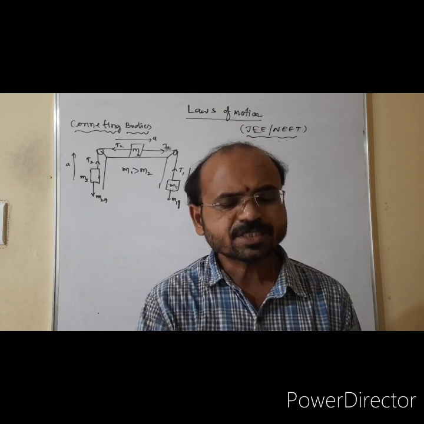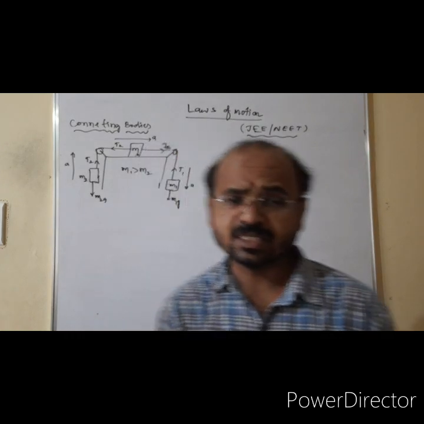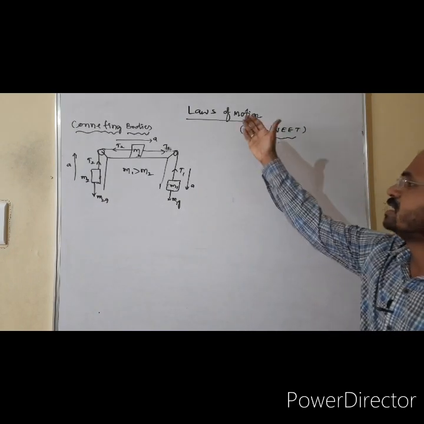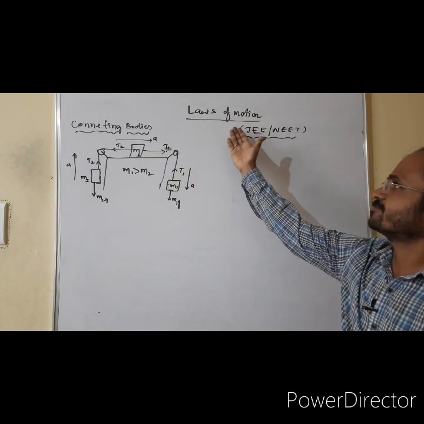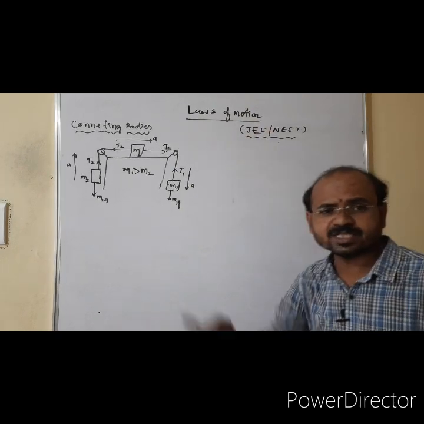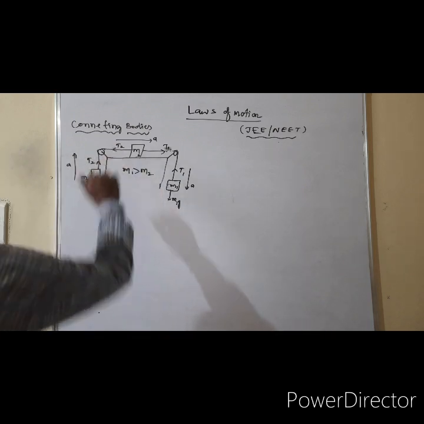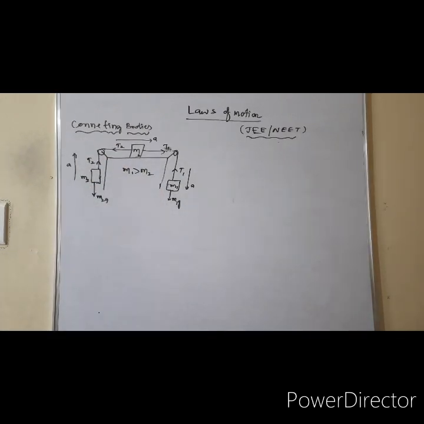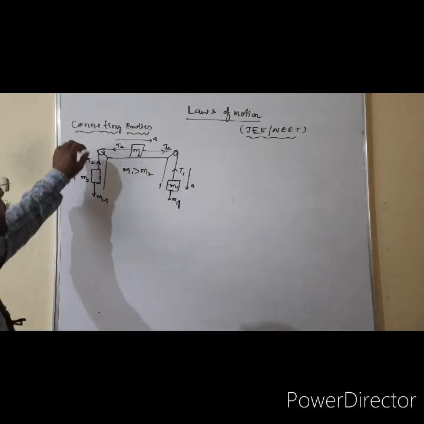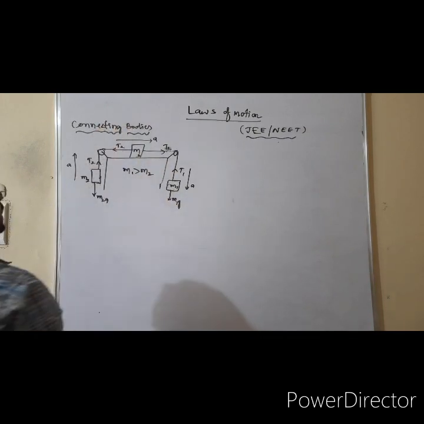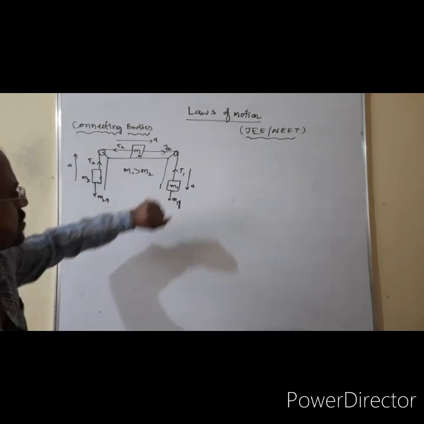Today I am going to explain something related to connecting bodies. This question and this concept is important for both JEE Mains and NEET. This topic is from laws of motion, which is from the first year chapter. Now say there is one constraint given, or we can say connecting bodies. So there are connecting bodies, given as one constraint.